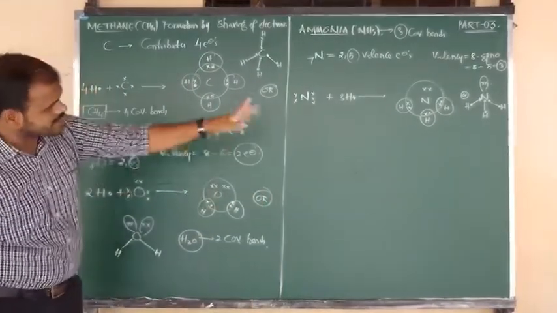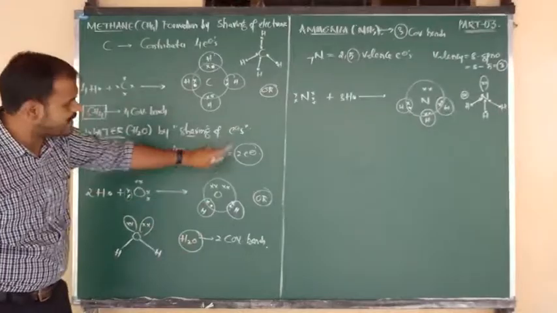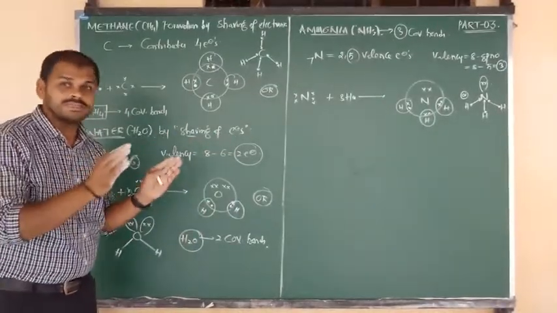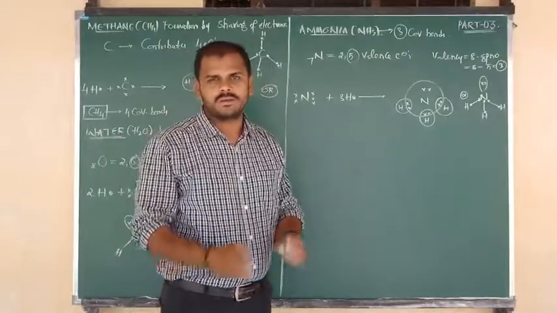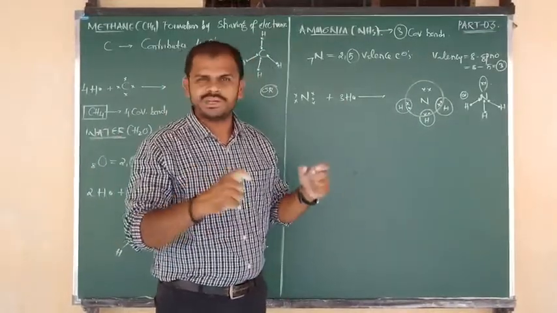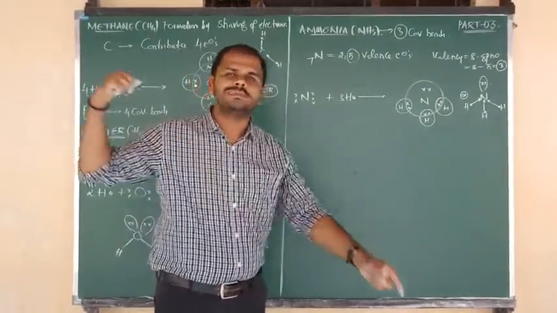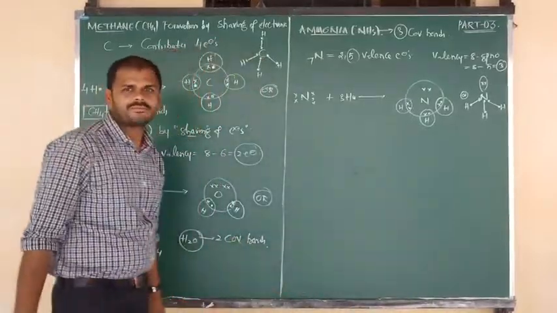All 3 diagrams are very, very important. Especially these diagrams are highly important. These diagrams are the electron dot structures. The concept is mutual sharing of electrons, and the concept is covalent bond formation.